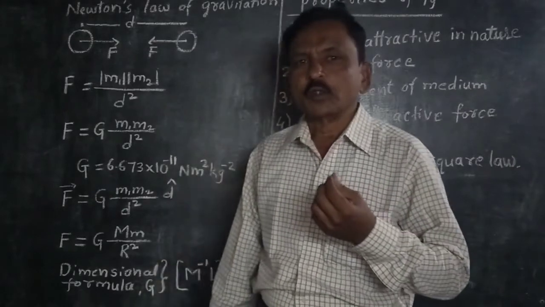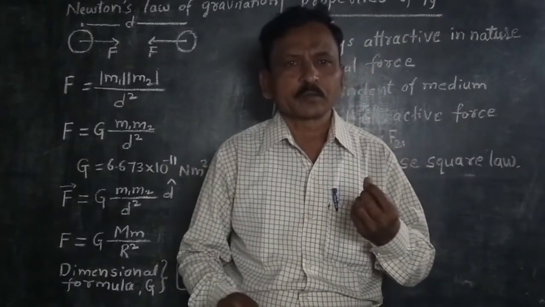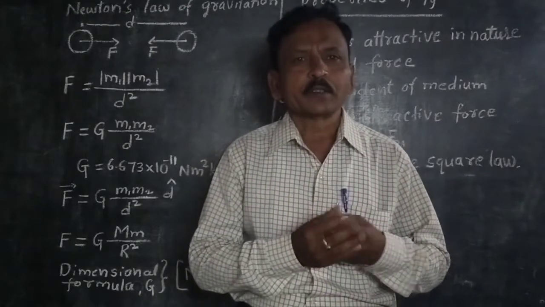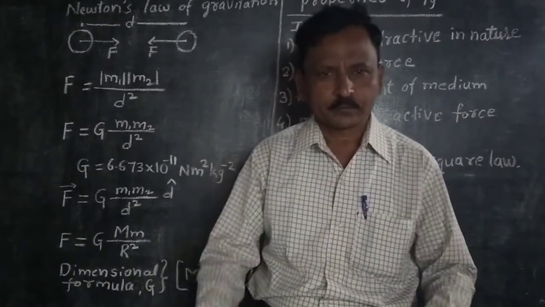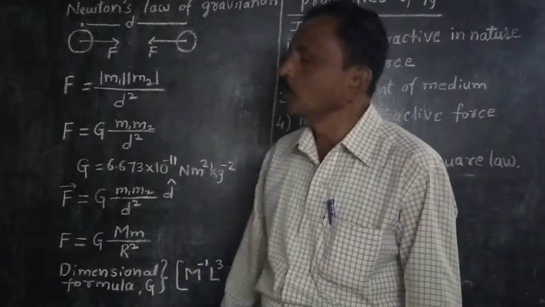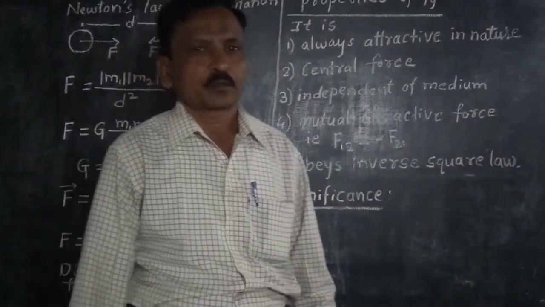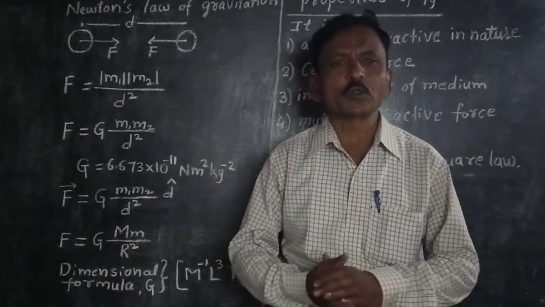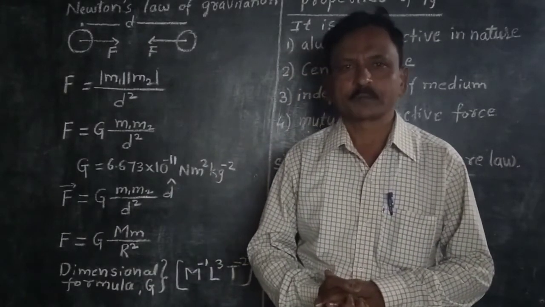Using the theories of all these scientists, Newton proposed the gravitational law, that is, the universal gravitational law.